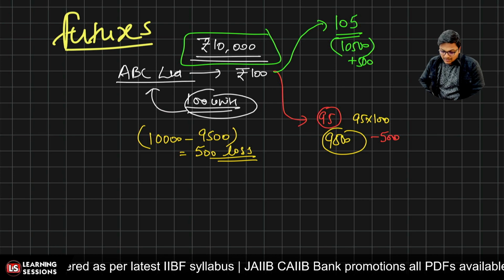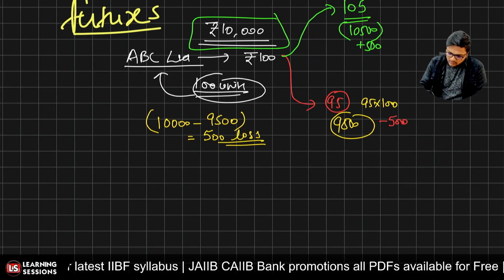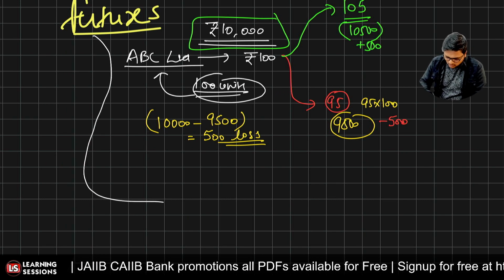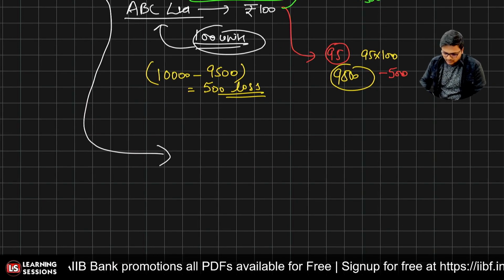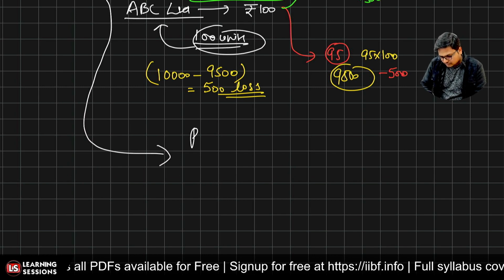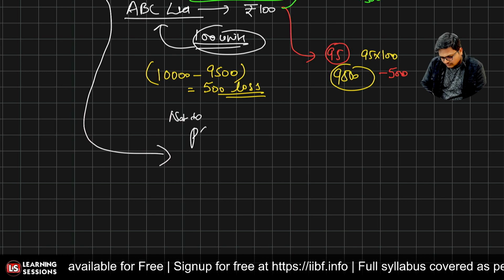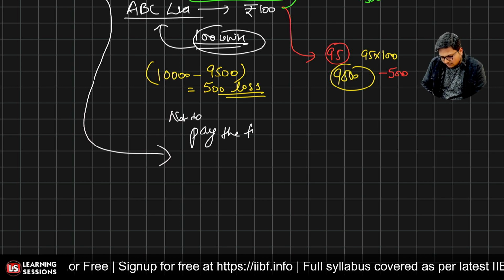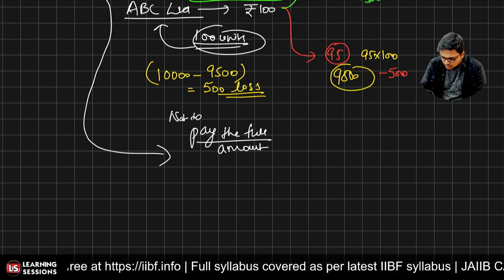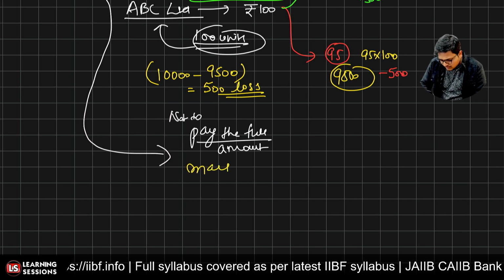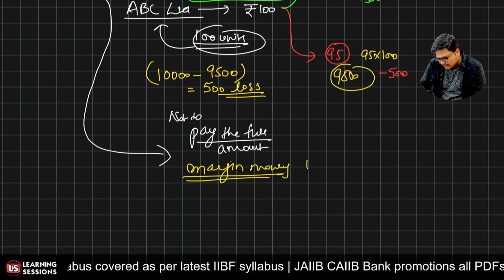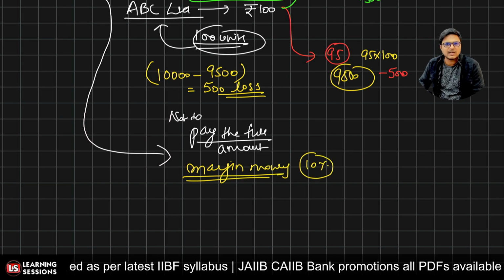Okay, now in the case of a future, that particularly gives you leverage over here. How come leverage? Because in this particular scenario, you're not to pay the full amount over there, right? We are just to pay the margin money. Let's suppose that the margin that we need to pay is 10%. We need to pay 10% of the margin money over there.